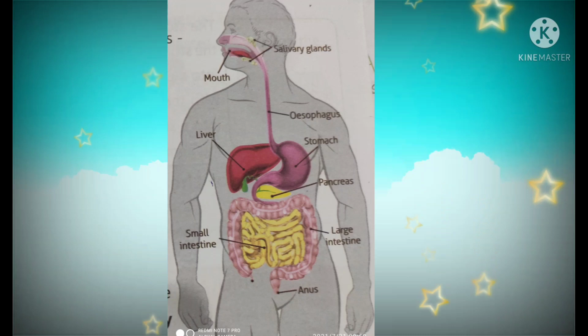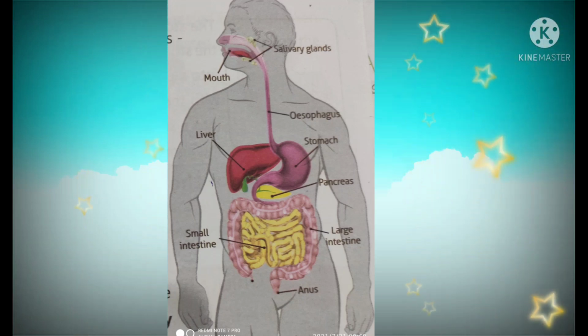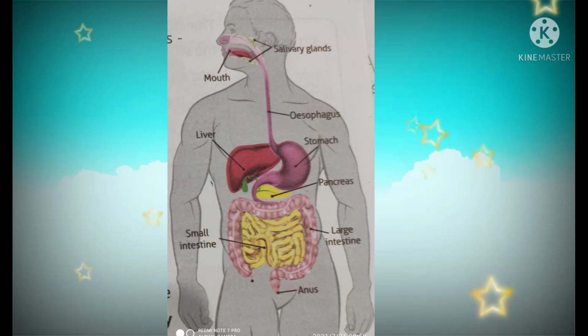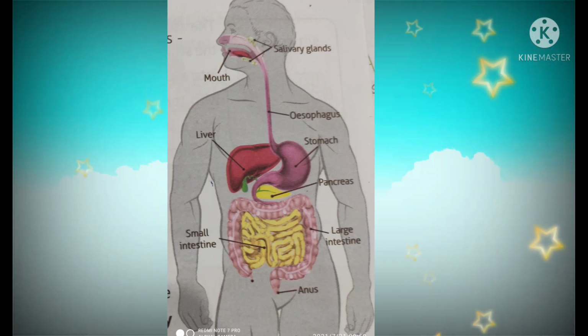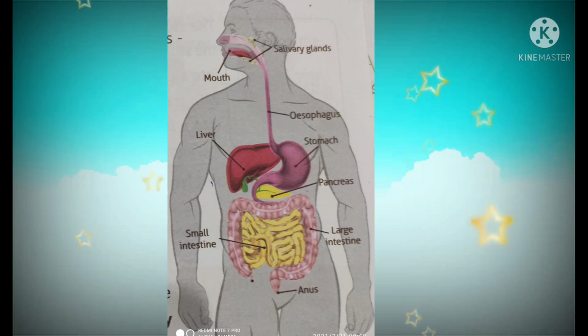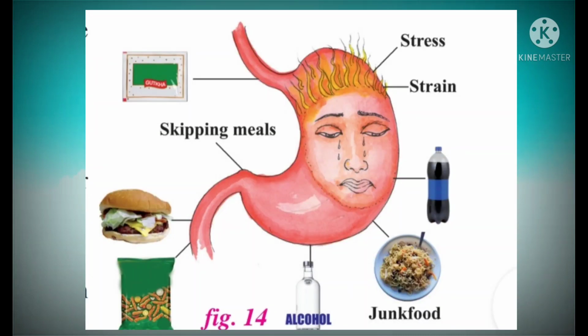Our digestive system resembles a machine like any other machine. It also requires proper maintenance. Otherwise, it leads to malfunctioning, which in turn results in health issues. Let us learn about some health aspects of the digestive system. Okay children, now we are going to the health aspects of the digestive system. Here, observe the picture and discuss, children.